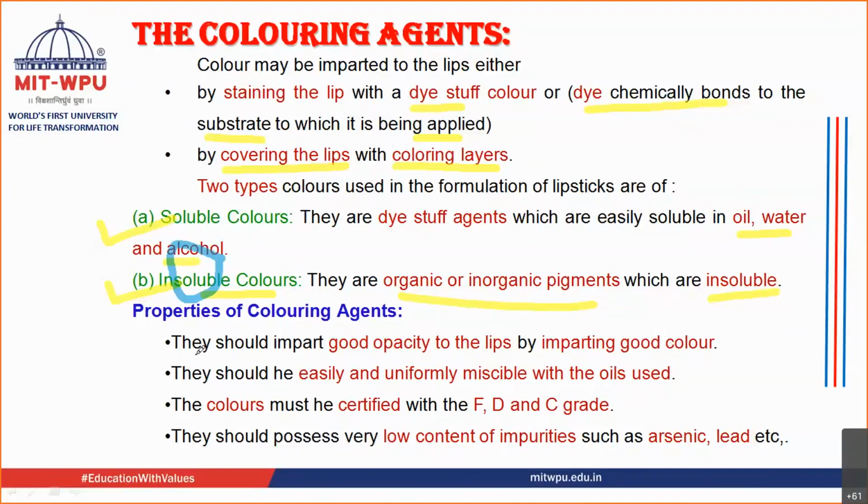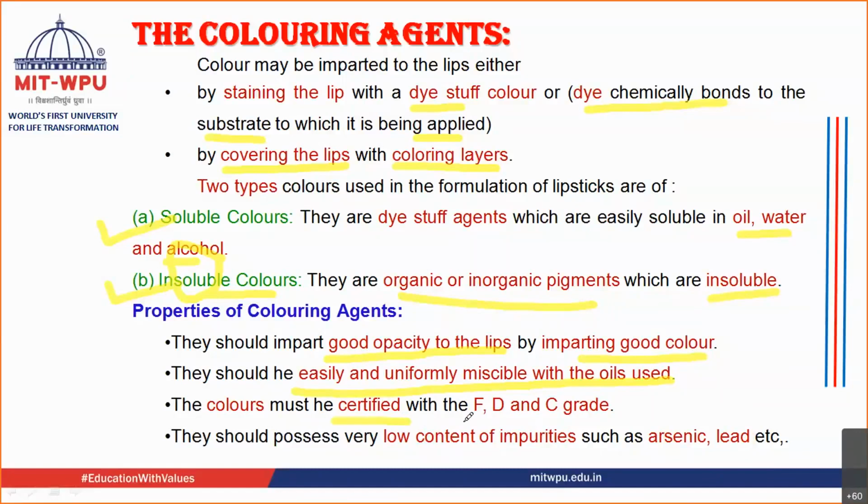Now, what are the properties required from this coloring agent? The first property required is that it should impart good opacity to the lips. It should form a good color, and impart good color onto the lips. It should be easily and uniformly miscible with the oils used. If it is soluble, it is well and good. Otherwise, it should form a very good dispersion, and it should be uniformly miscible with the oils that have been used. They should be certified preparations.